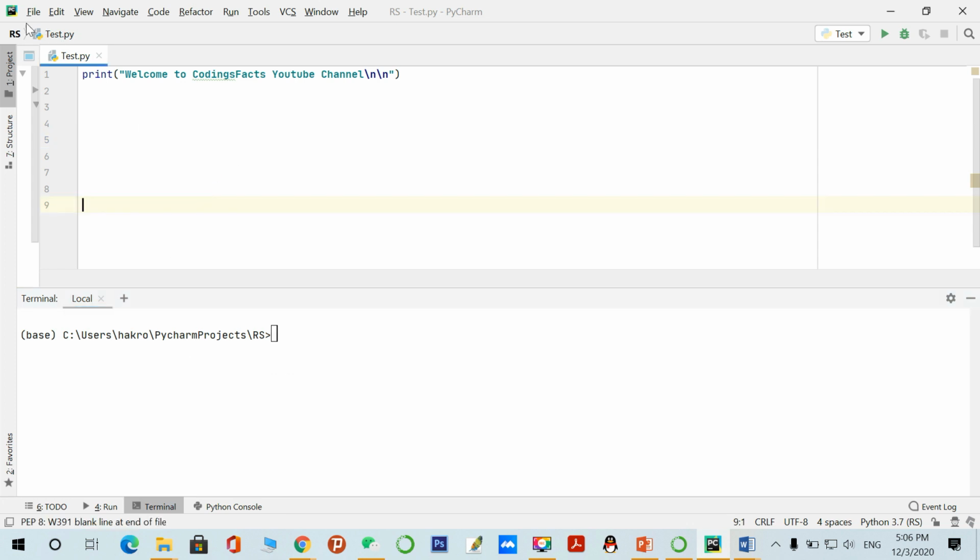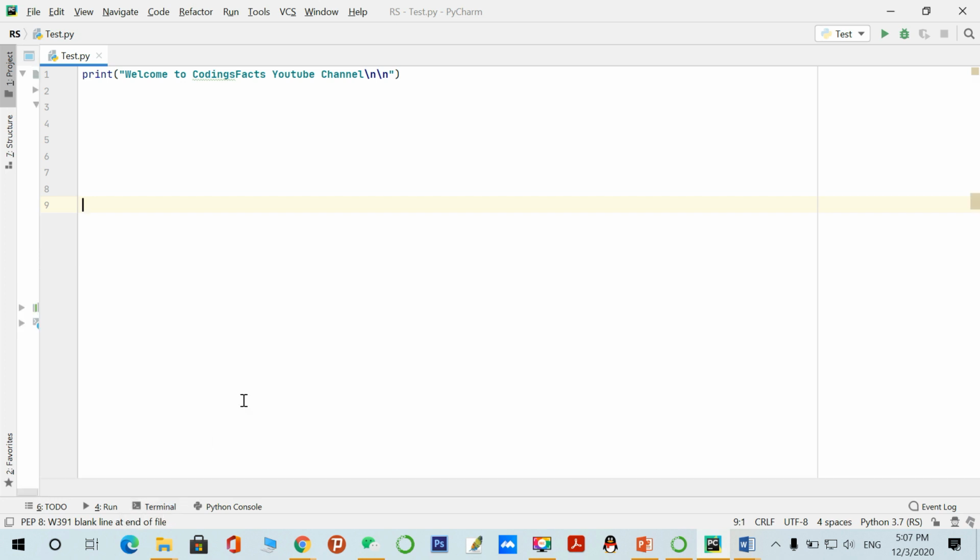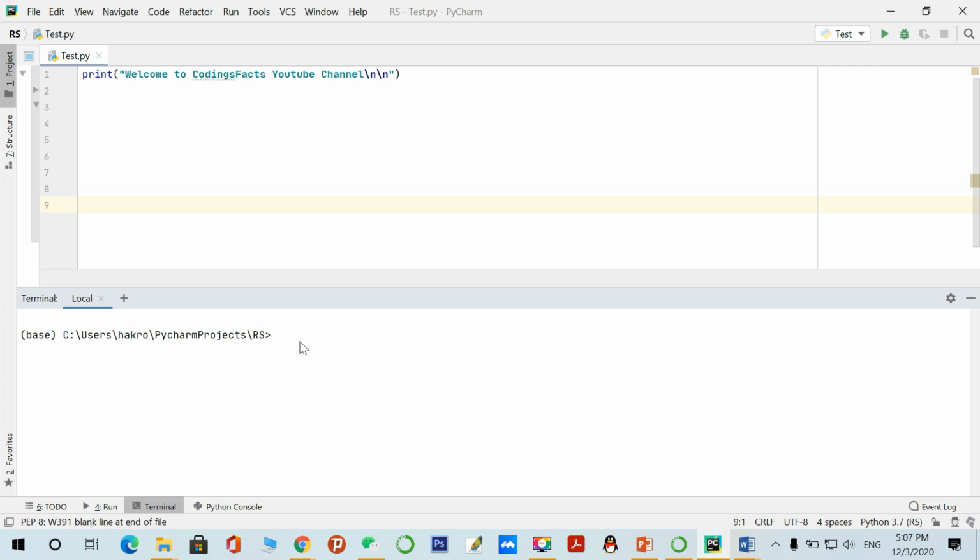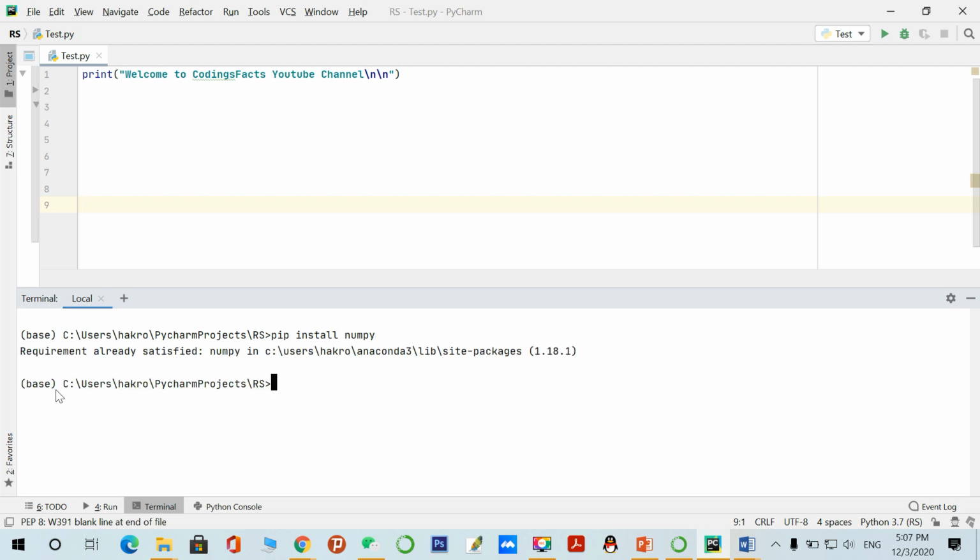I am using this PyCharm IDE, and if you have PyCharm, you can easily install the NumPy library through the terminal. First of all, you have to go to the terminal and write pip install numpy, enter. Here you can see the requirements are already satisfied. So I have already installed the NumPy library with version 1.18.1. So let's test whether it is installed or not.